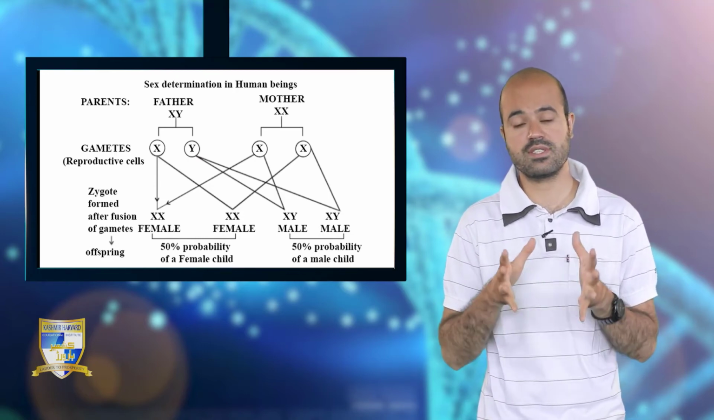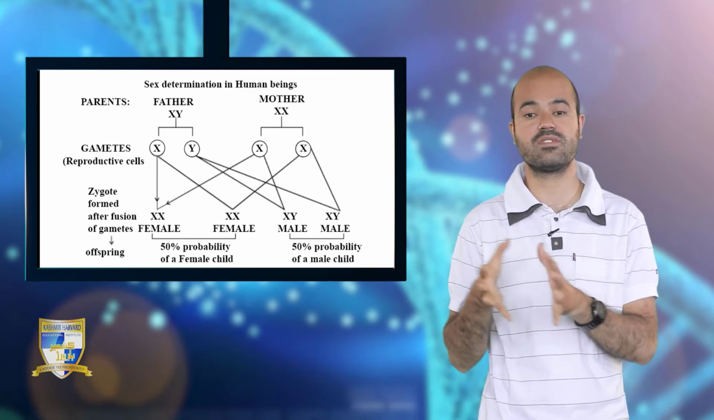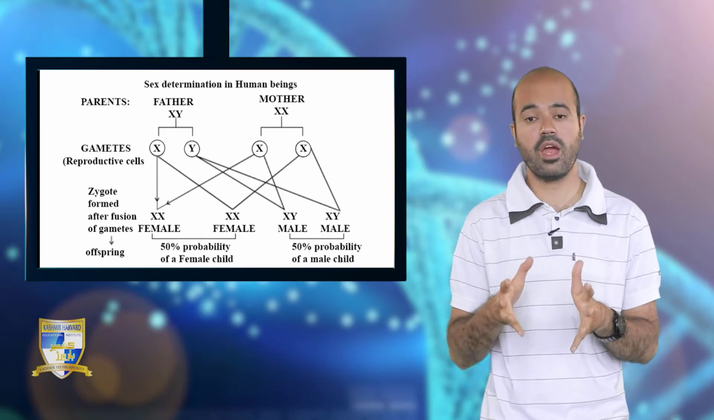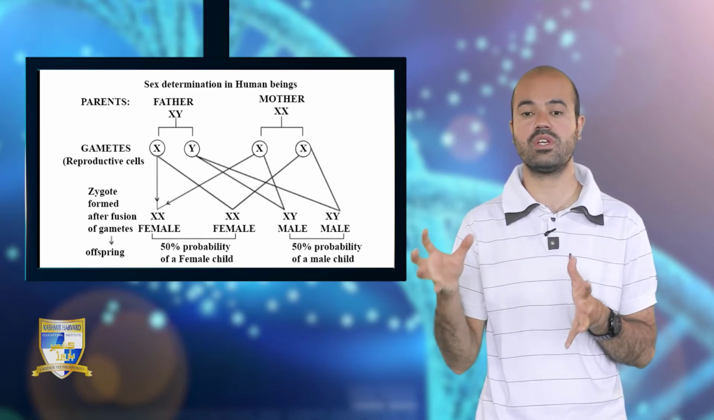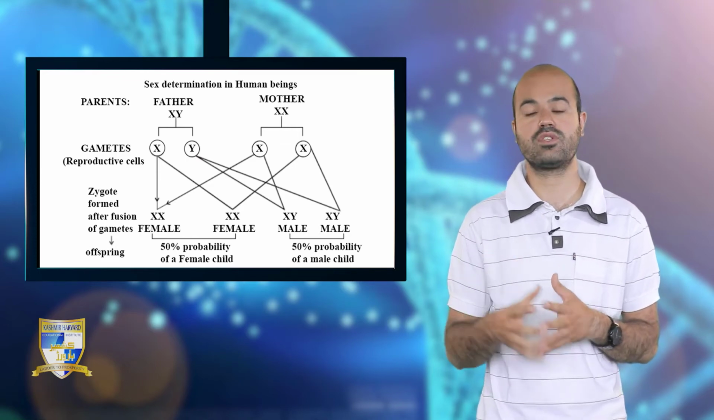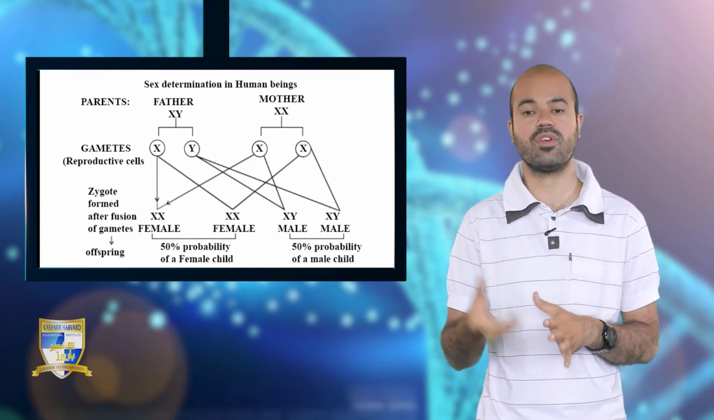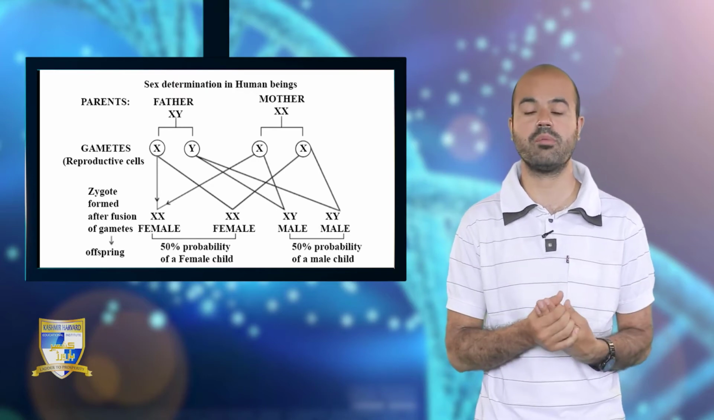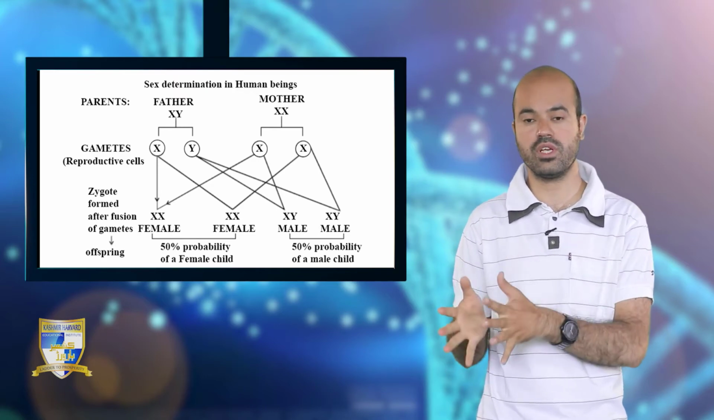Then after that, there is the second method of sex determination, which is environmental sex determination. Here the sex of a new individual is determined by the environment itself, or a factor of the environment. We have different examples where the environment defines the sex of a new individual.